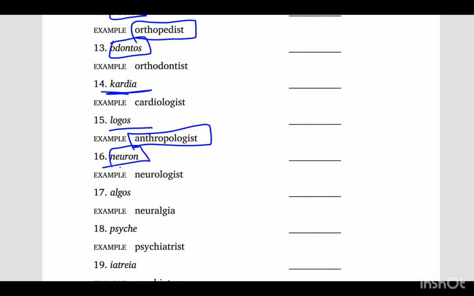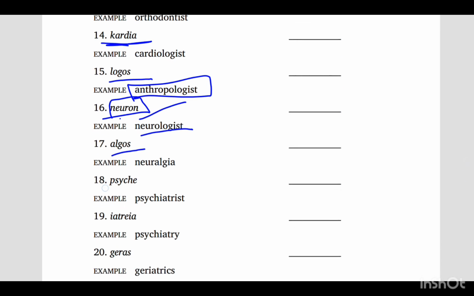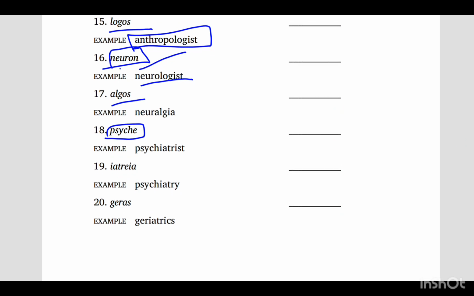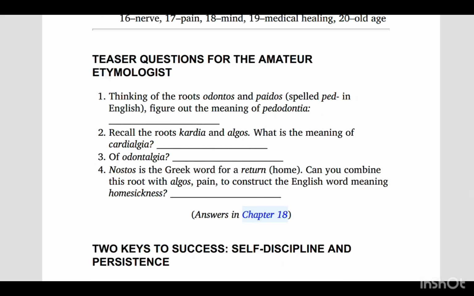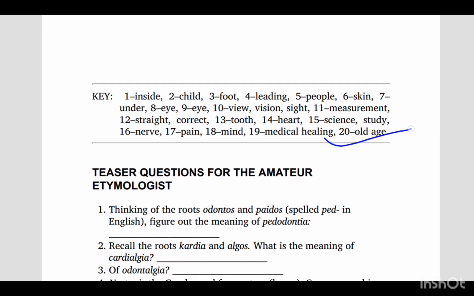Neuron is the nerve, neurologist. Algos is pain, don't forget it. Psych is like a disorder. Itria, that is in psychiatry, is the study or pain. Geras is related to elderly, so you can write elder. Moving on, what do we have next? You can check these answers. We will begin with teaser questions in the next video. Thanks for watching.